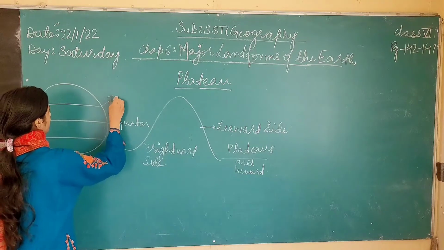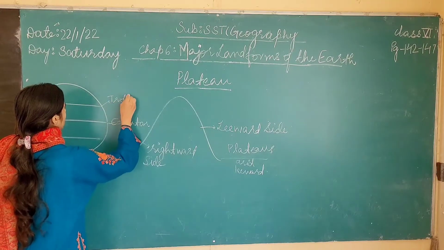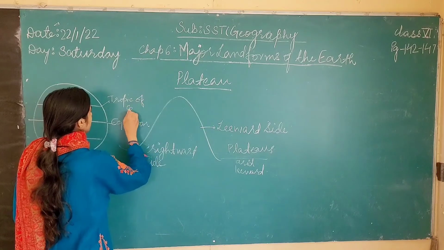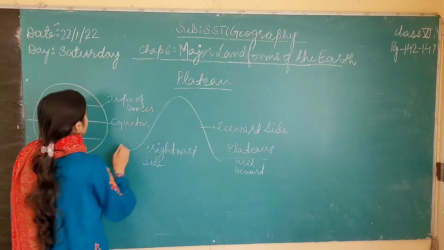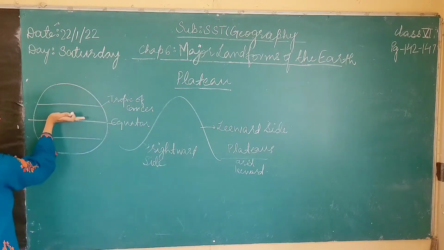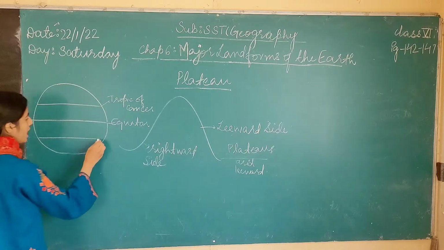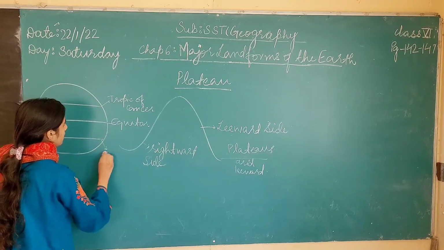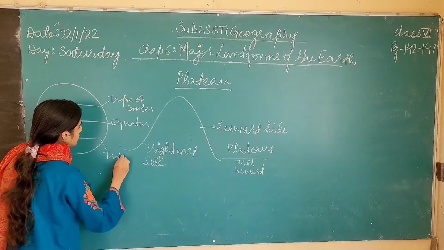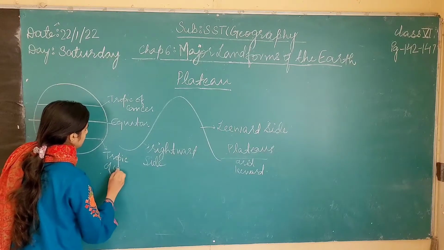The first one is the Tropic of Cancer, and this is in the northern hemisphere. And this is the southern hemisphere, and the southern hemisphere has the Tropic of Capricorn.